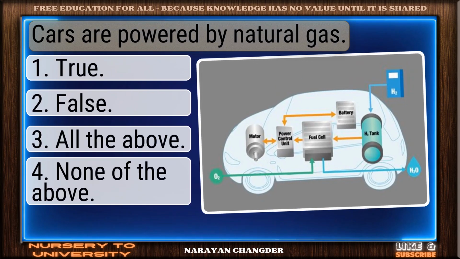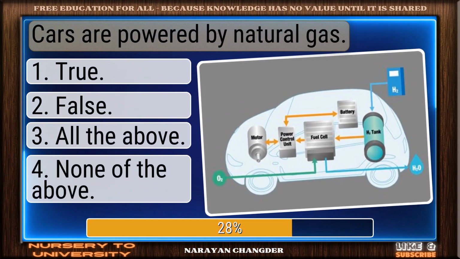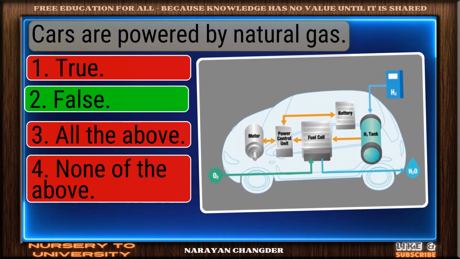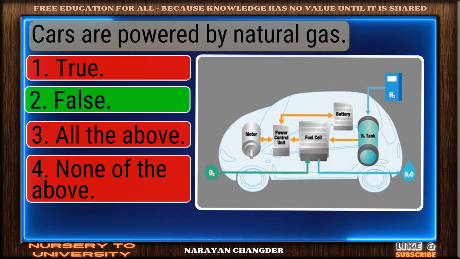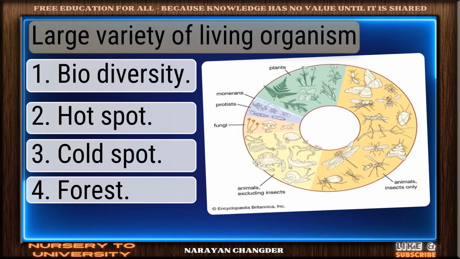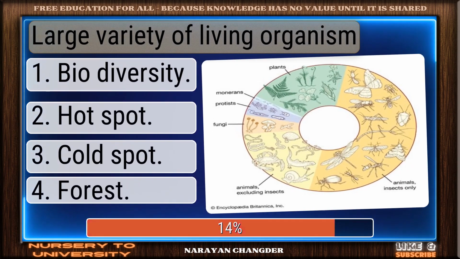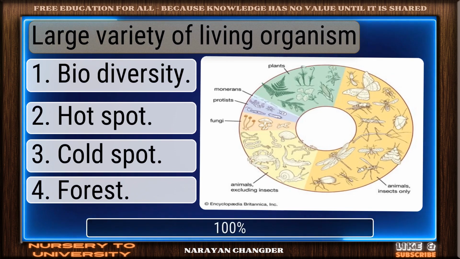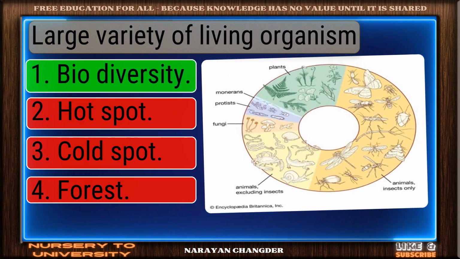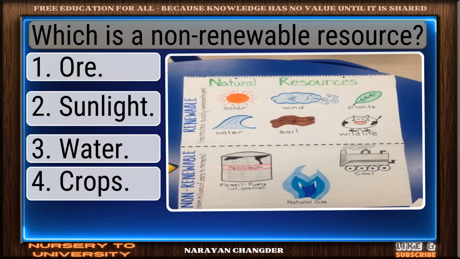Cars are powered by natural gas. Excellent. False is well reasoned. Large variety of living organisms. Clear logic. Biodiversity is sound.